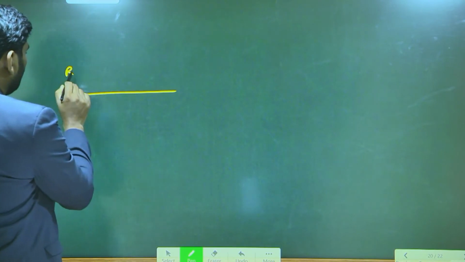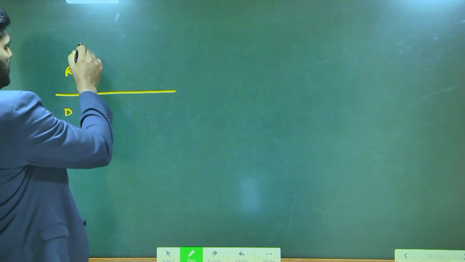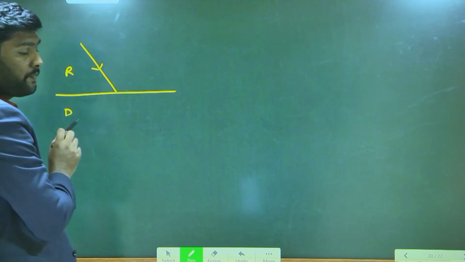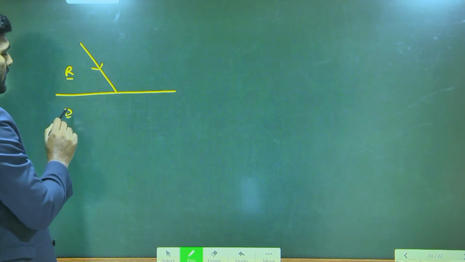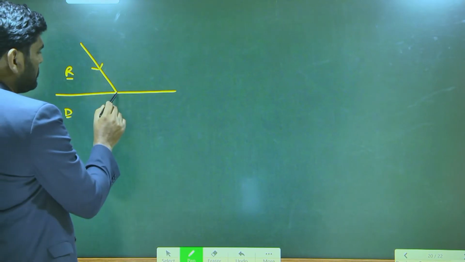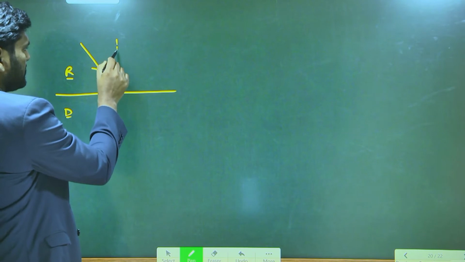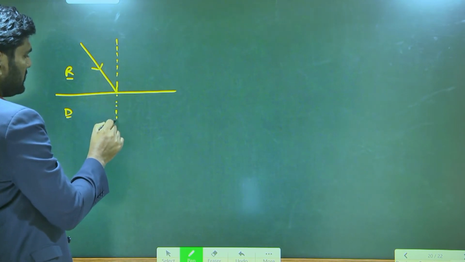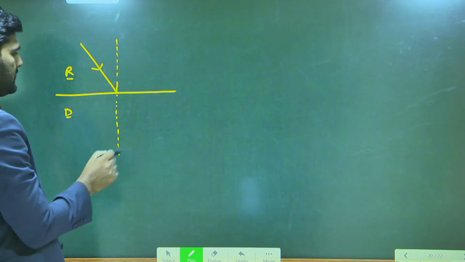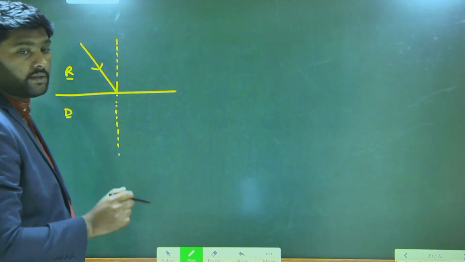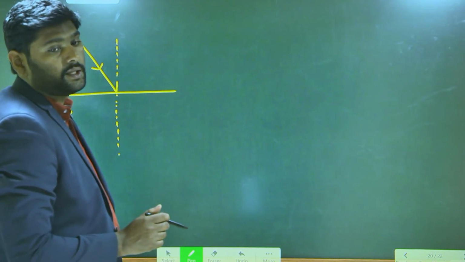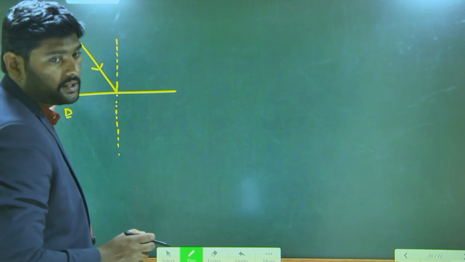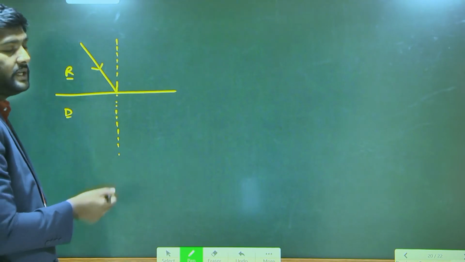This is rarer medium. This is denser medium. Now this is a light ray. It is coming from which medium to which medium? Rarer to denser. When rarer to denser, this point is called point of incidence. This is called normal. When this is a normal, in which direction the light ray will bend?